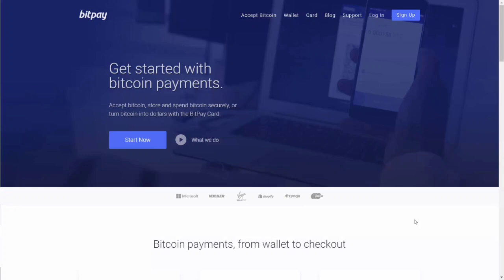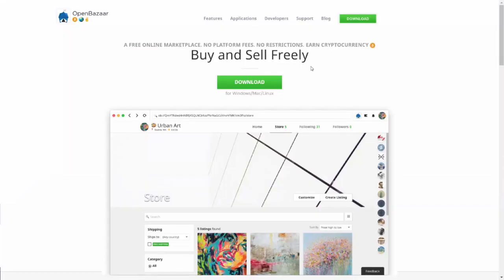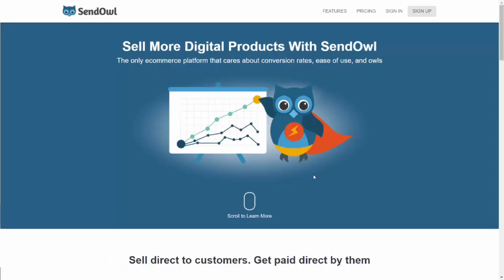You are looking at bitpay.com and you are here because this is going to be one of the sites that we will be exploring in this course. In fact, we will be looking at BitPay as our merchant in order to take Bitcoin. We'll also look briefly at marketplaces where you can sell items and take Bitcoin in exchange. We'll spend most of our time on the SendOwl network, where you can sell your digital products. You can recruit affiliates as well as build your list. And most importantly, you can take Bitcoin.